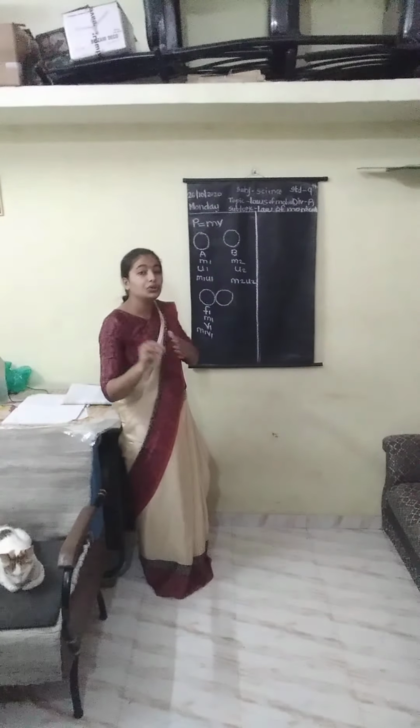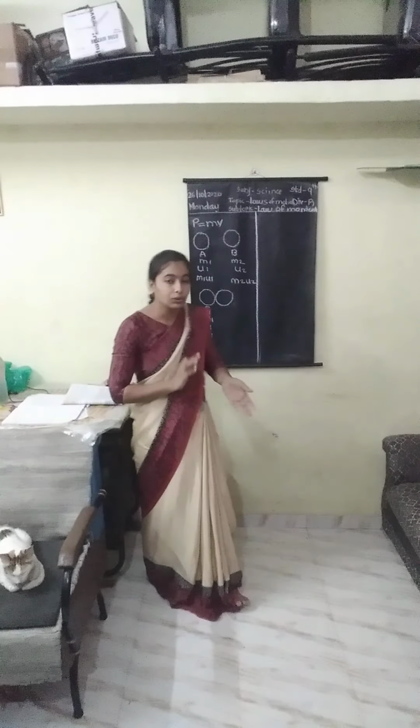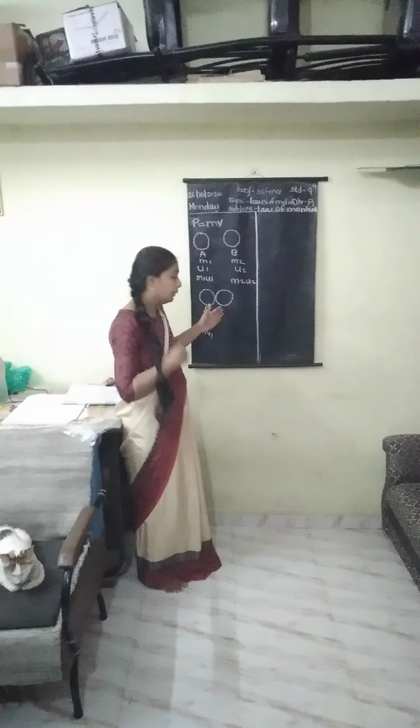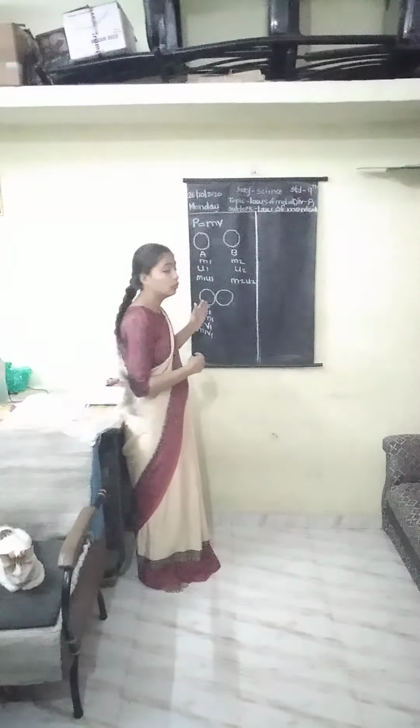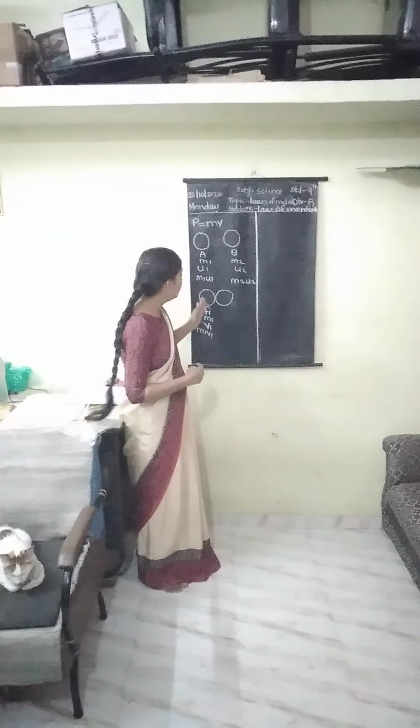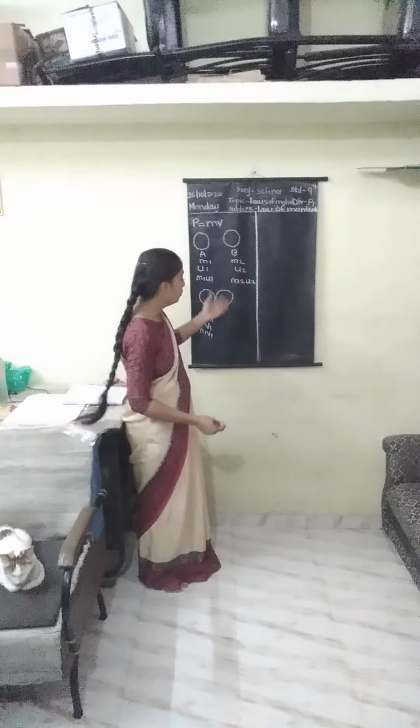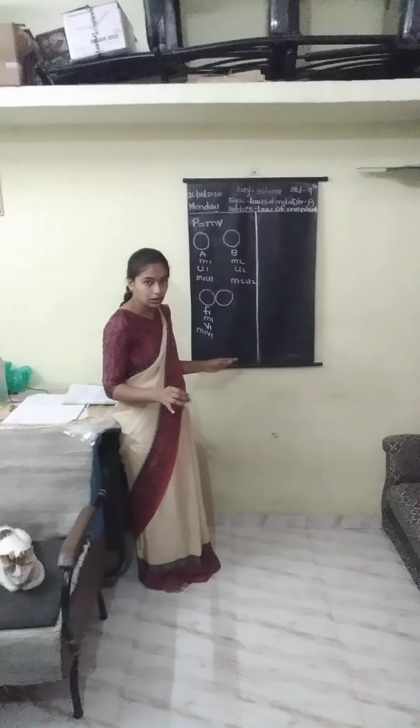Now according to Newton's third law, we are all familiar with it: to every action there is an equal and opposite reaction. As object B gives a force to object A, similarly object A also gives a force to object B, but in the negative direction.